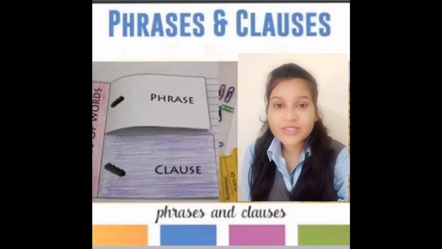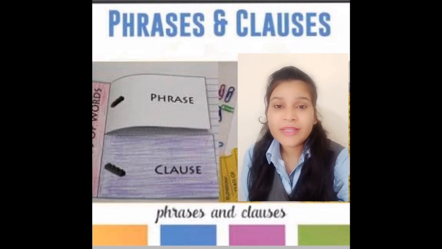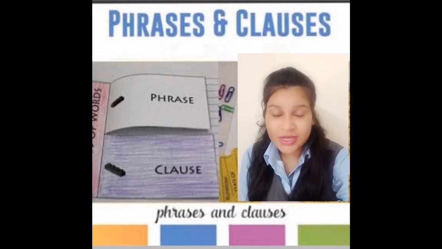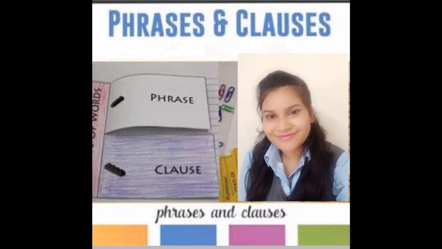Let's continue our English class for class 7th. After completing our chapter, Bob Dylan, the voice of a generation, today we are going to start a revision for the most important topics, phrases and clauses. So, without any waste of time, let's get started. Yes, as you can see, today we are going to start the revision.